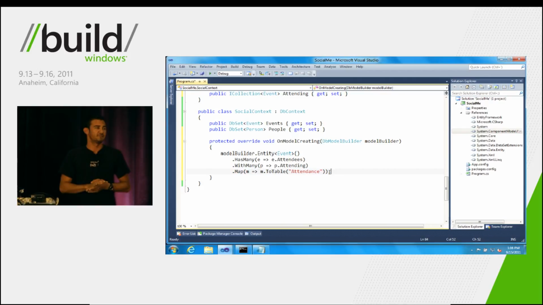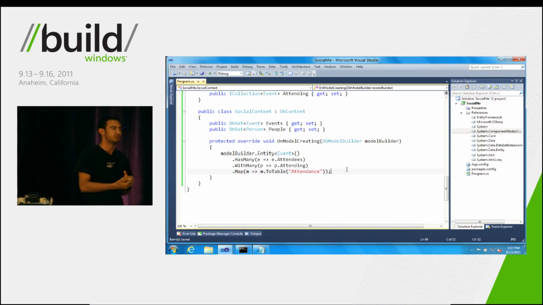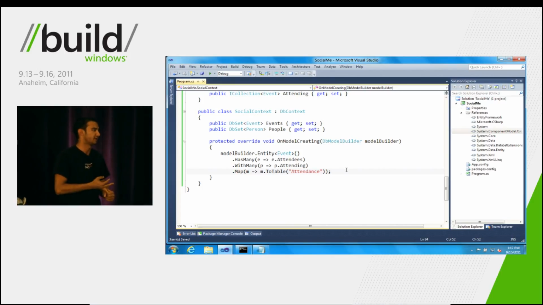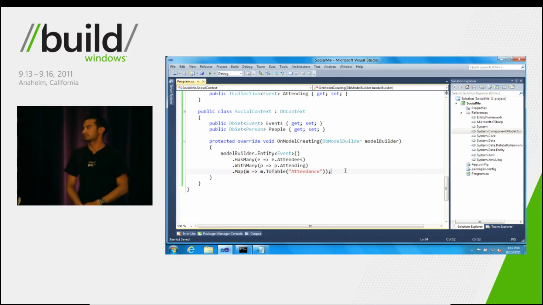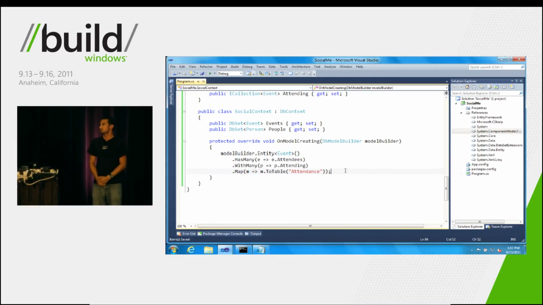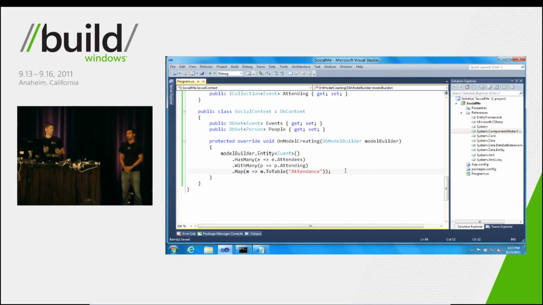So now we've done quite a few things. So let's go back and recap for a second. We created a data model and let CodeFirst provision a database based on a couple of conventions. And now we've taken those conventions and overridden them using data annotations and the Fluent API. But there is a problem here. And that is, we now have a code model which is out of sync with the database that we just created earlier. That's right. And as you saw, it's pretty easy to get into this situation where you're evolving your data model and you want your database to stay in sync with those changes.